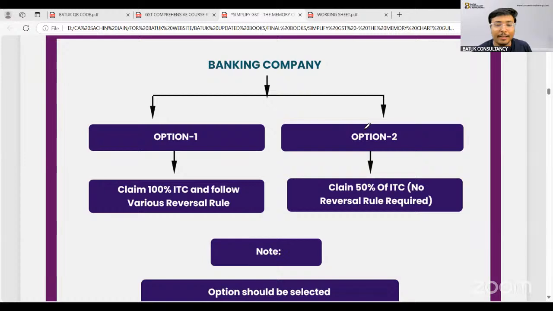For inward supply, if they claim the input tax credit normally, then they have to calculate rule number 42 from the perspective of exempted as well as taxable, personal purpose, business purpose. 43 also they have to take care. So government has introduced one specific mechanism for the banking company and said that whatever will be your ITC, just claim 50% of the input tax credit, and there is no requirement to reverse anything from rule number 42, 43 perspective.